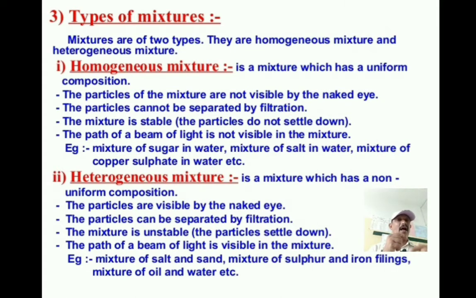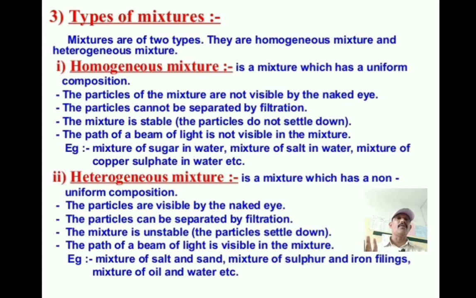So once again I will say, homogeneous mixture and heterogeneous mixture. Homogeneous mixture is called solution, heterogeneous mixture is called suspension. A homogeneous mixture is a combination of solute and solvent, and a heterogeneous mixture also combines solute and solvent, but the solute will not dissolve completely in the solvent. We get it unstable, or the particles settle down. So these two are the types of mixtures. So I think you have understood.